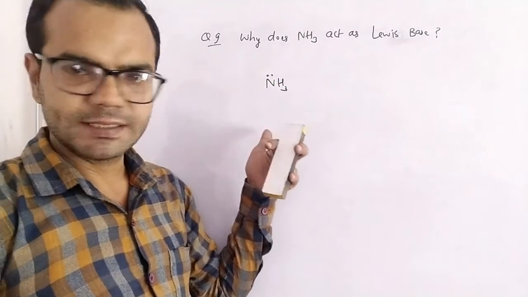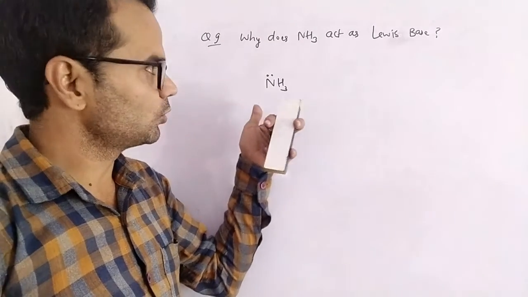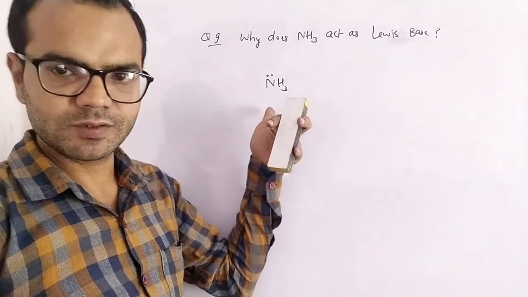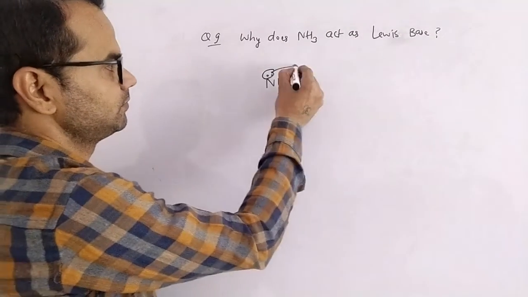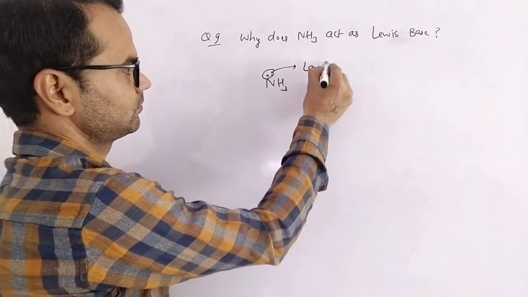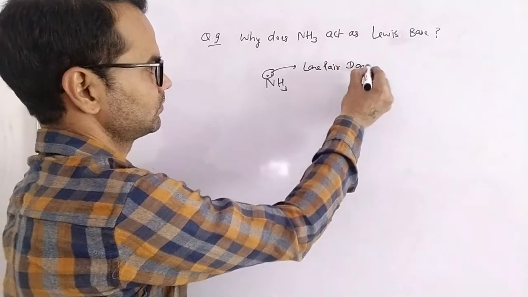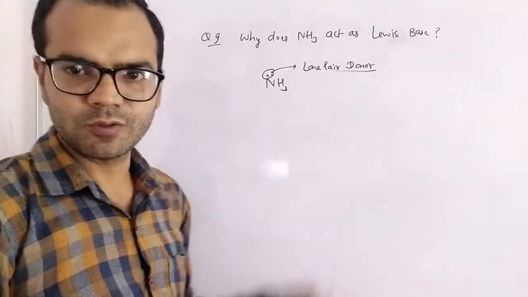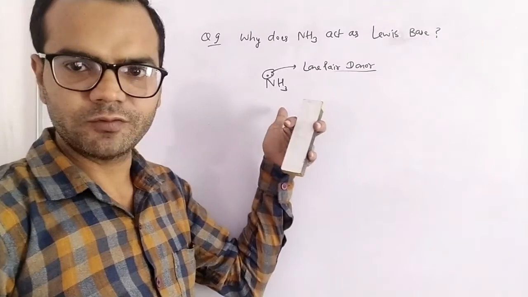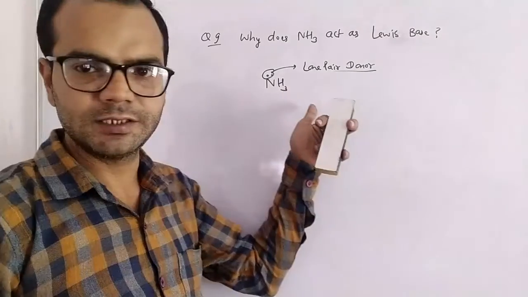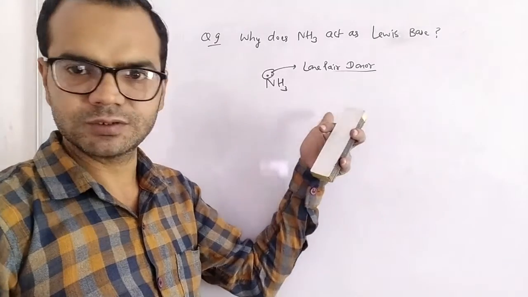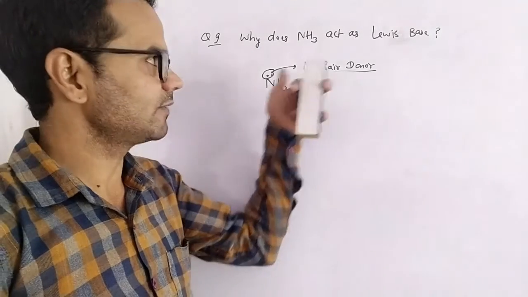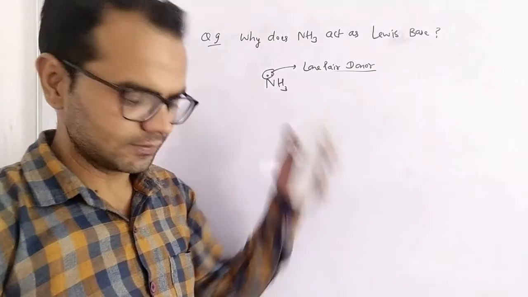Nitrogen is a small size atom, and due to the high charge density on a small size atom, it can easily donate this lone pair. Due to small size and high charge density, it can easily donate its lone pair to transition metals, making coordinate compounds or complex compounds. That's why ammonia acts as a Lewis base.